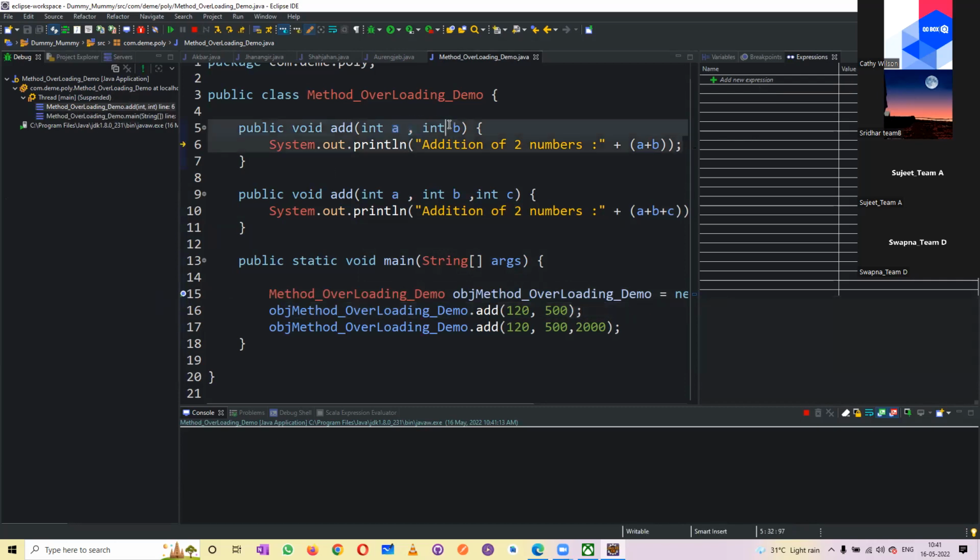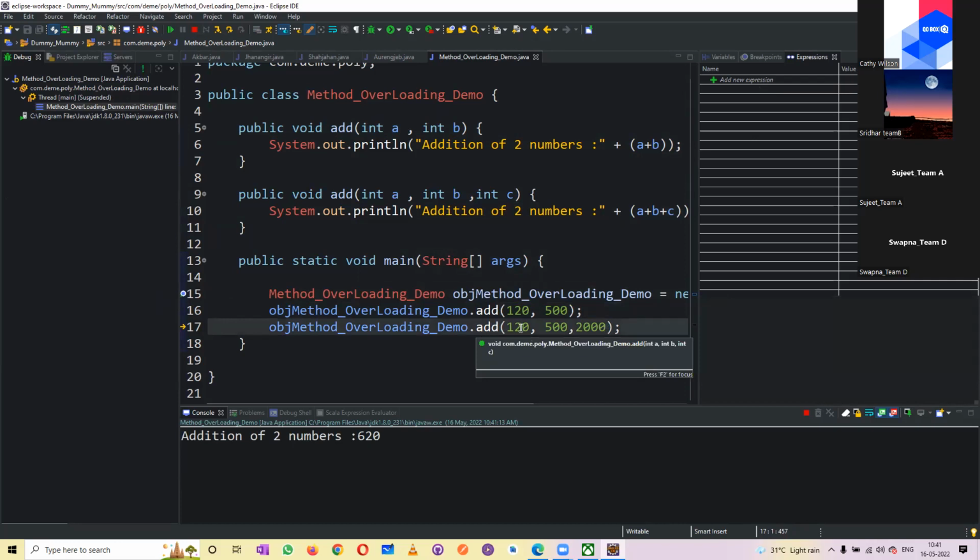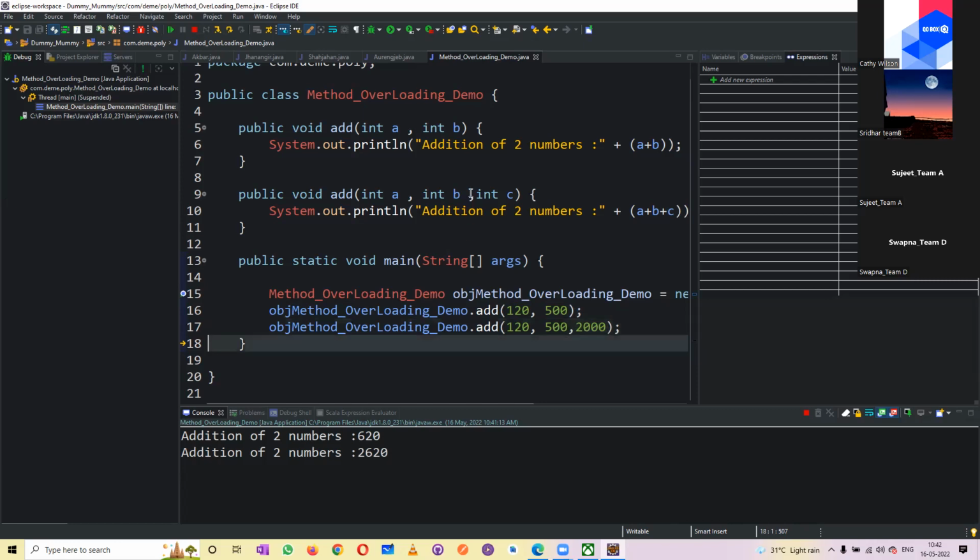You see, because it had 2 parameters, it goes to that particular method. Now it executes that, it printed it. Now you see the cursor here. By default, add is there. Now I have 3 methods. Now how will the compiler understand? Hey, this add has 3 parameters, so it needs to go for this. Now you see here, it went to here and it added this and it came back.